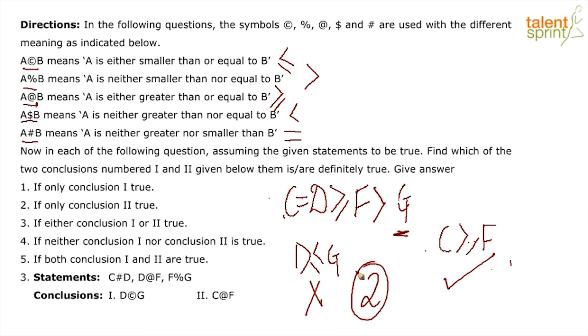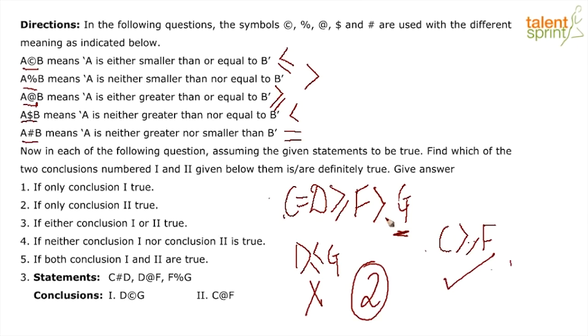I can see that a lot of you are getting the answer as 4, and that is a little disturbing, which means that all of you have understood why conclusion 1 is false. Let me once again explain why conclusion 2 is correct. Conclusion 2 is C at the rate F, which clearly means that C is greater than equal to F. Now, let us look at the inequality at the top.